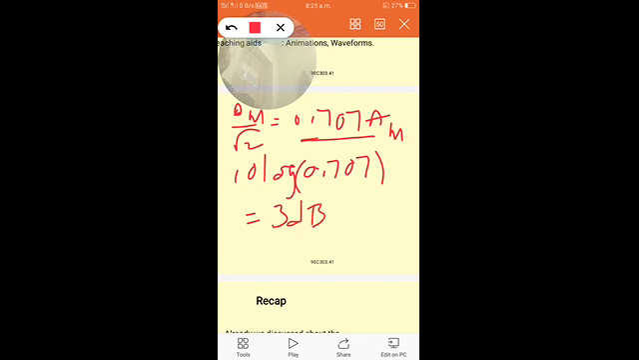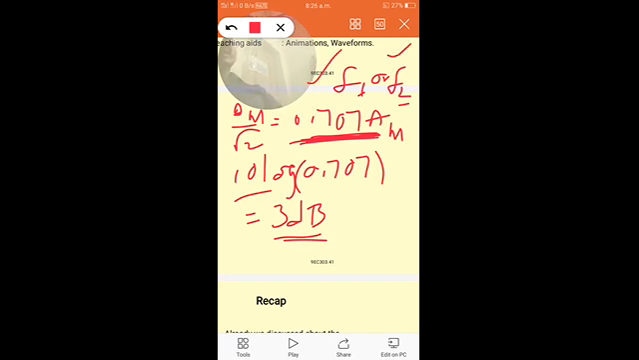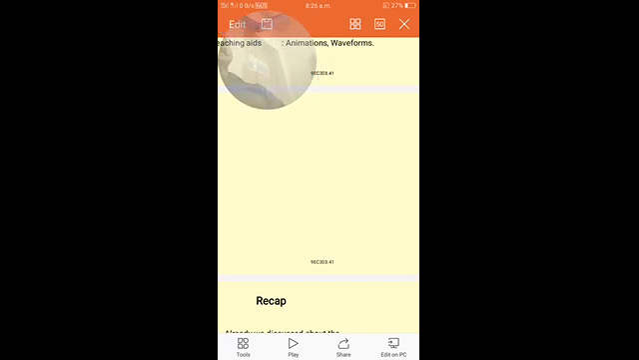So at f1, the lower cutoff frequency, or f2, the upper cutoff frequency, the gain becomes equal to 0.707 times the maximum value. If we convert this 0.707 into logarithm scale, it becomes equal to 3 dB. Hence these frequencies f1 and f2 are called 3 dB frequencies.